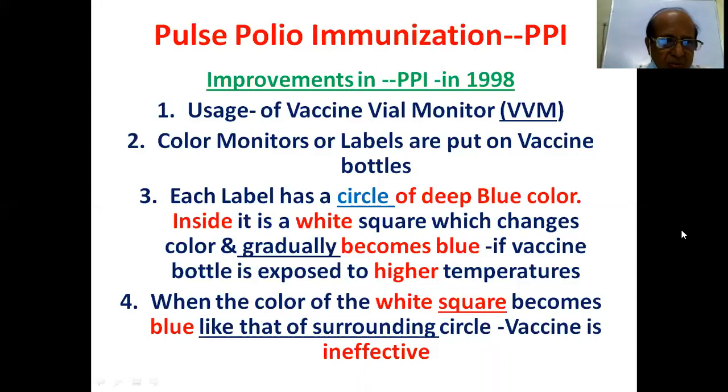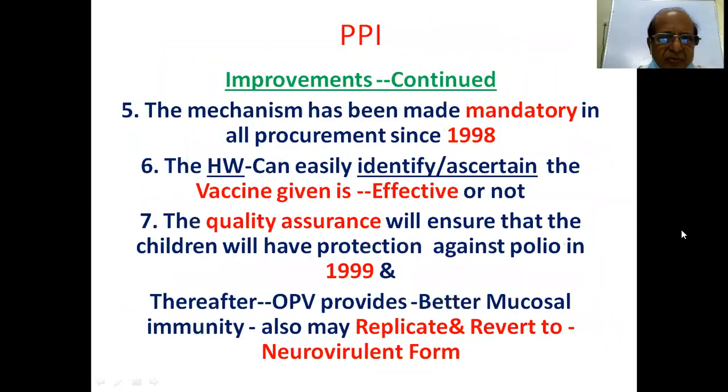When the color of the white square becomes blue like that of the surrounding circle, the vaccine is ineffective. So ineffective means the color of the square is just like the surrounding circle. If higher temperatures are there, the square color gradually becomes blue. This is the difference, high temperatures and ineffectiveness.